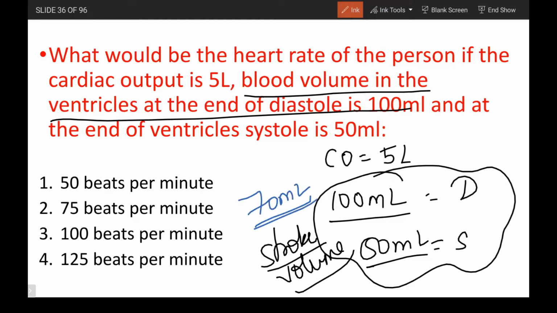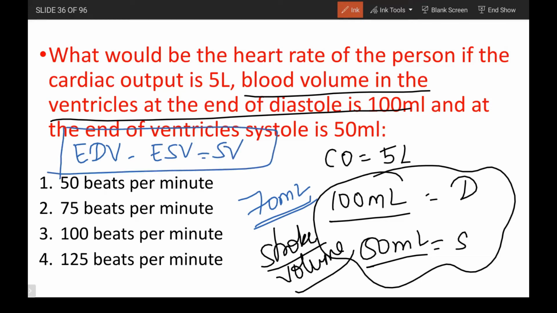It can also be defined as the difference between end diastolic volume, EDV, and end systolic volume, ESV, or the amount of blood ejected by the ventricle during each cardiac cycle, that is, for every 0.8 seconds. Now we have got cardiac output as 5 liters, and we have got stroke volume as 50 ml.